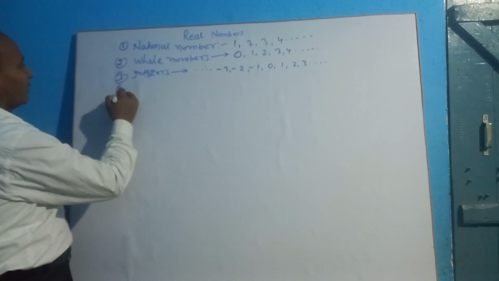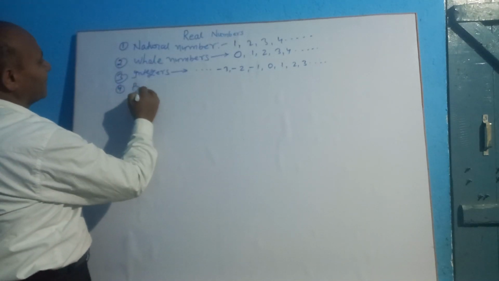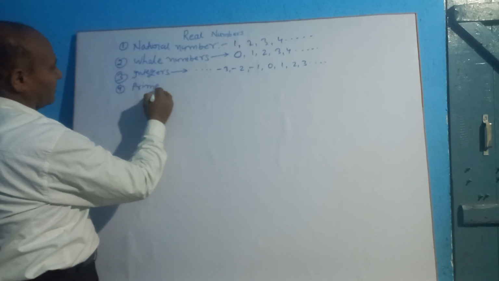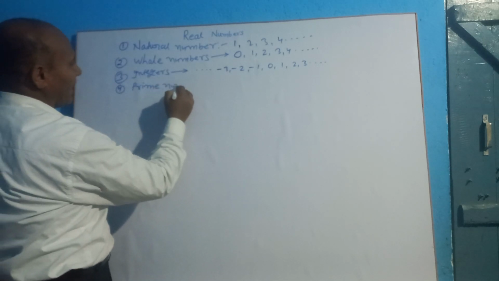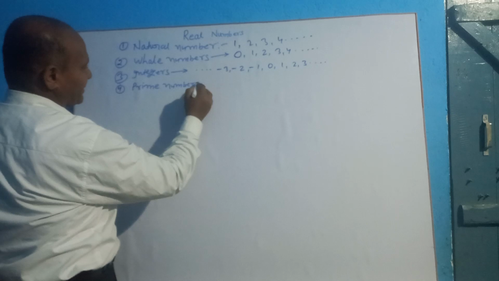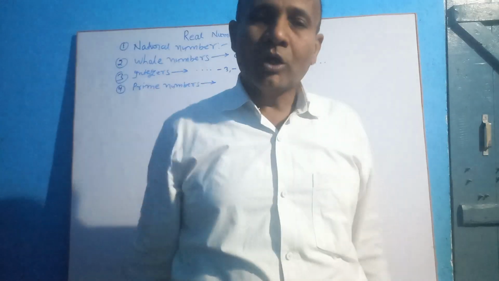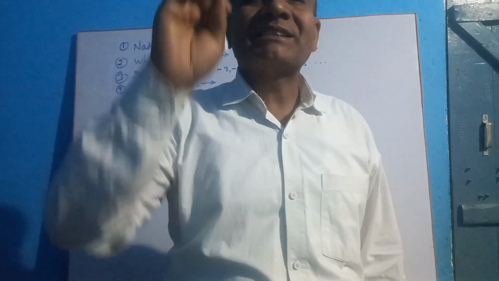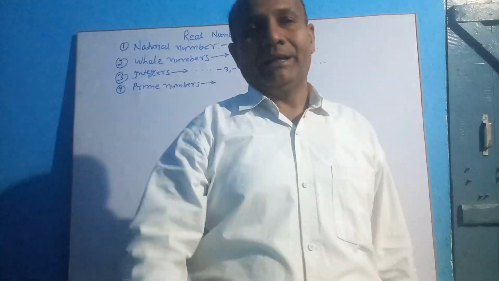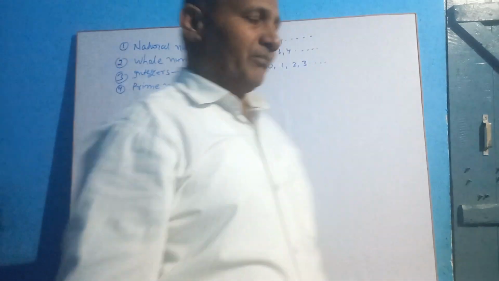Next, fourth, prime numbers. Numbers having only two factors, 1 and the number itself, are known as prime numbers.